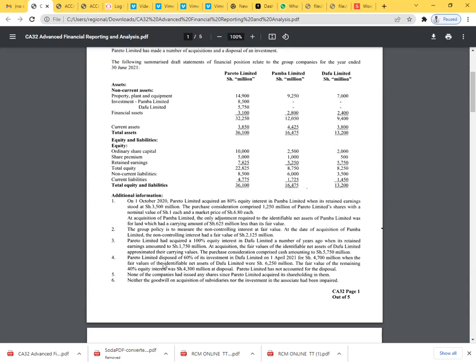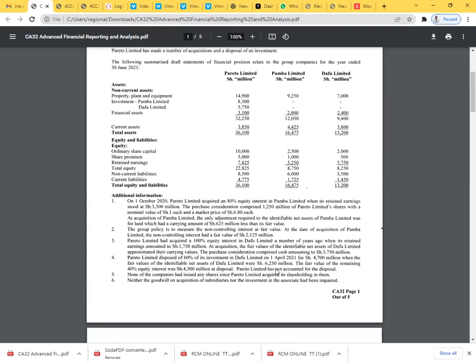Note number 4, Pareto Limited disposed of 60% of its investment in Dafu Limited on 1st April 2021 for shillings 4700 million, when the fair value of the identifiable net assets of Dafu Limited was 6250 million. The fair value of the remaining 40% equity interest was 4300 million at disposal.